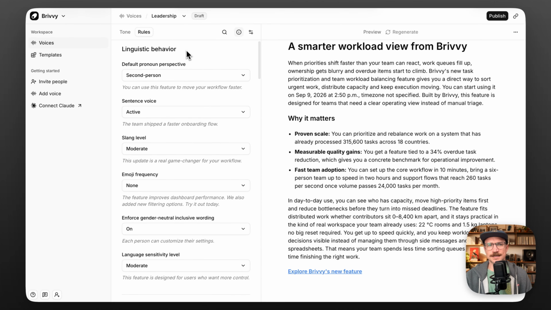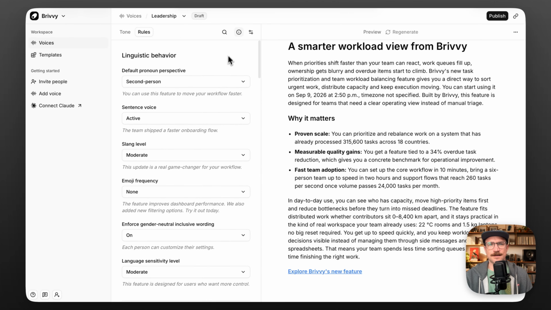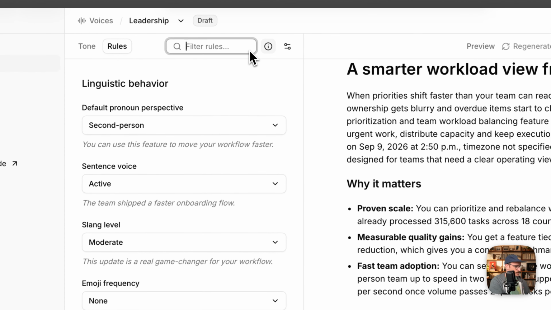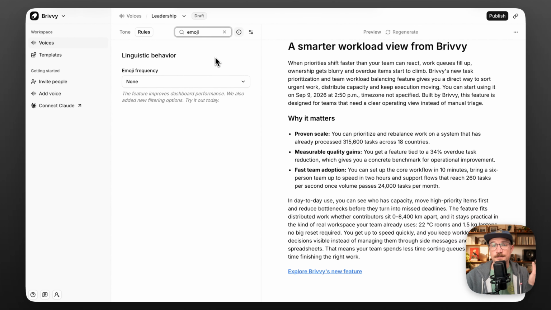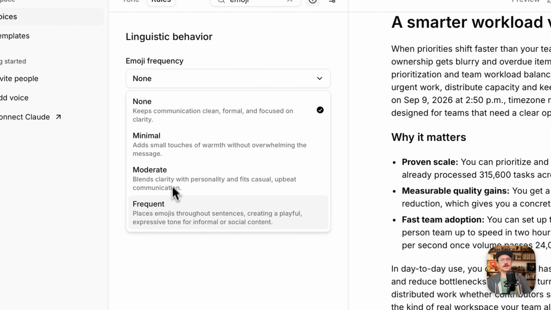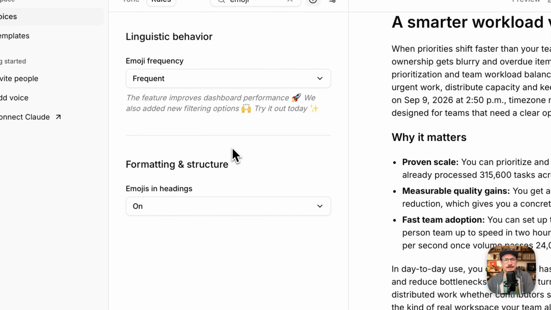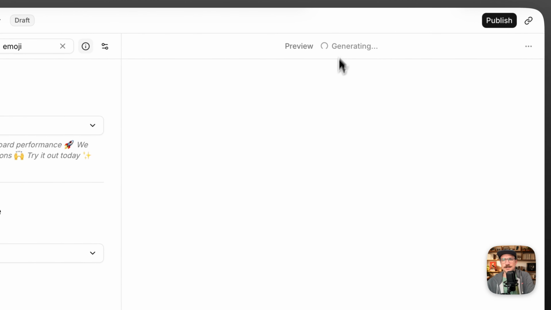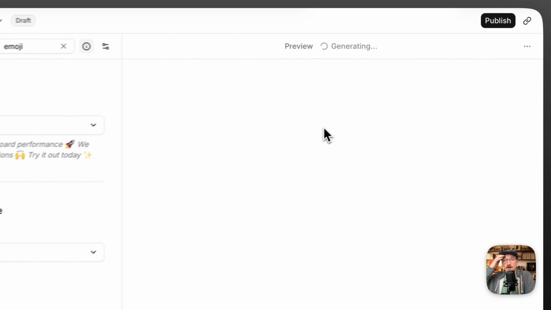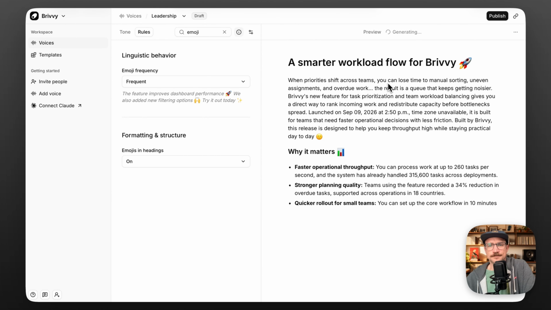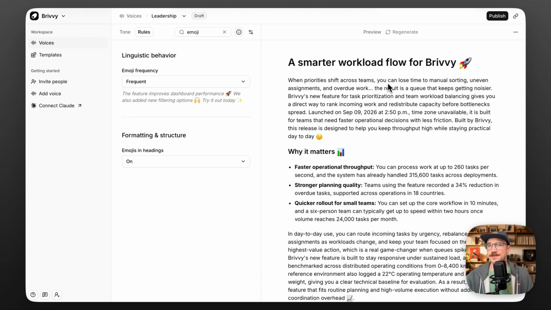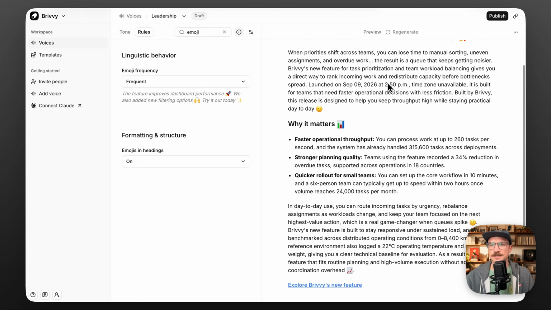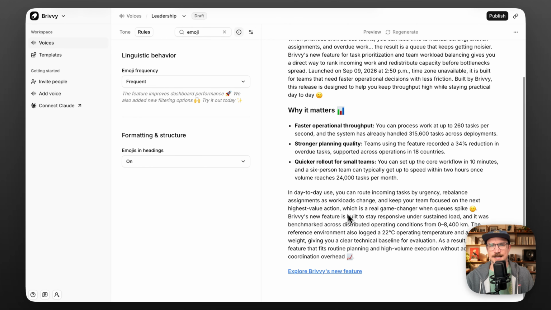So let's go ahead and just quickly take a look here. Let's go ahead and have a little bit of fun. Let's look at emojis. I noticed that I don't have any emojis in my text. I want a lot of emojis. I don't know why, but I love them. I want them. Let's go ahead and add frequent here. And let's also say emojis on and headings as well. So let's go ahead and regenerate this text. Again, see how emojis will be applied. Beautiful. And so you can see here, the text is being rewritten. Again, it's applying emojis in certain areas. Again, it's exactly how I want.